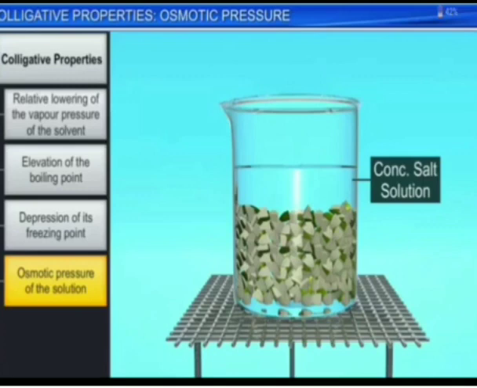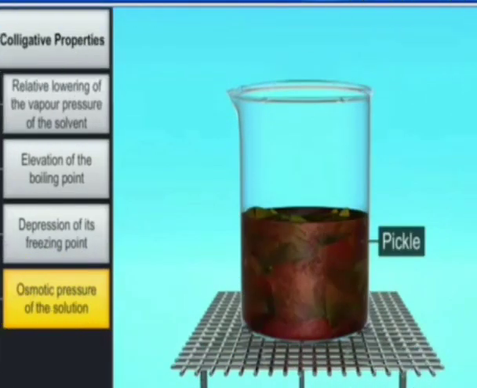So in this figure we have a high amount of salt concentration and we have raw mangoes. So what will happen? The water from the raw mangoes comes outside and it forms pickles like this.